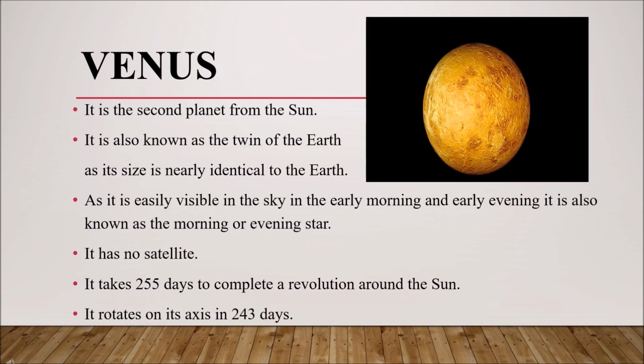Next we'll learn about Venus, and the Venus picture is given here. Venus is the second planet from the sun. It's also known as the twin of the earth as its size is nearly identical to the earth. As it's easily visible in the sky in the early morning and early evening, it's also known as the morning or evening star. Venus also has no satellite, and Venus takes 255 days to complete one revolution around the sun, and it rotates on its axis in 243 days.